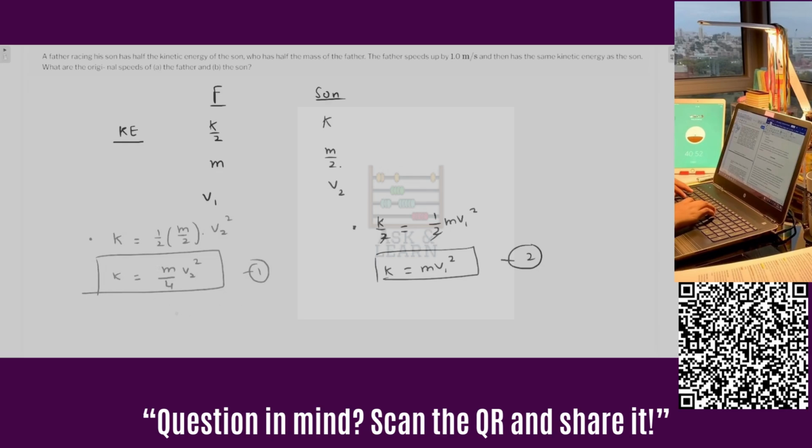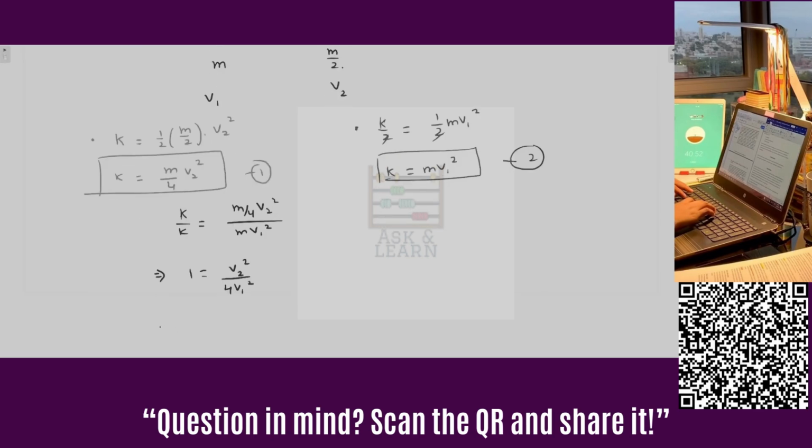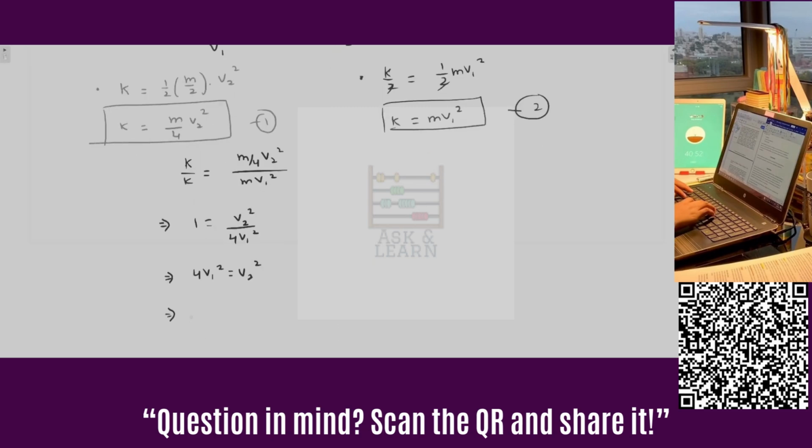So from first and second, we can definitely eliminate K and m. If we divide both the equations, then we have K over K and we have m over 4 v2 squared over m v1 squared. So this is going to be equal to 1 is equal to v2 squared over 4 v1 squared. So this will be equal to 4 v1 squared is equal to v2 squared, which means that if we take square root both sides, we have 2 v1 is equal to v2. So this is one of the relationships.